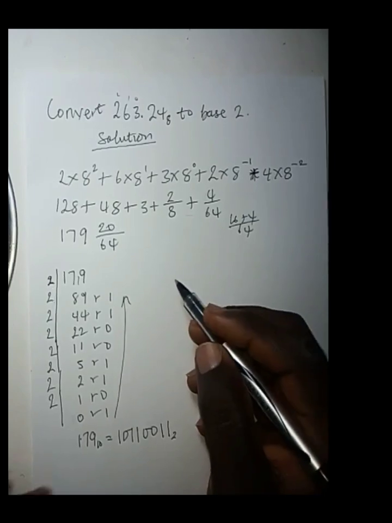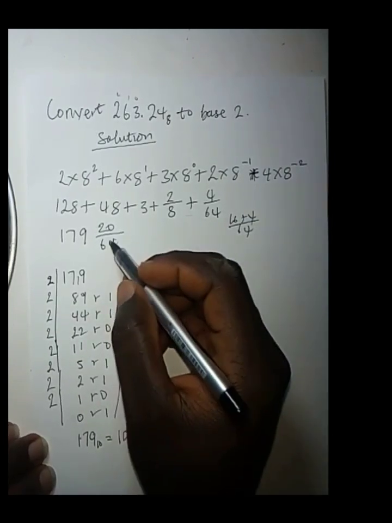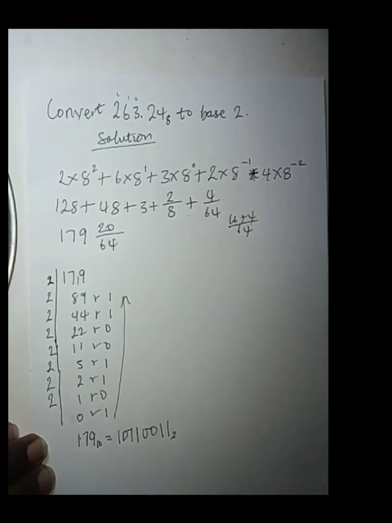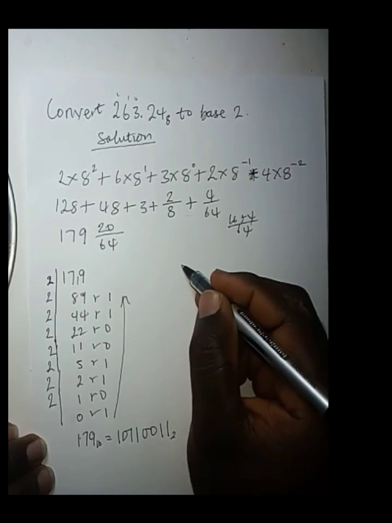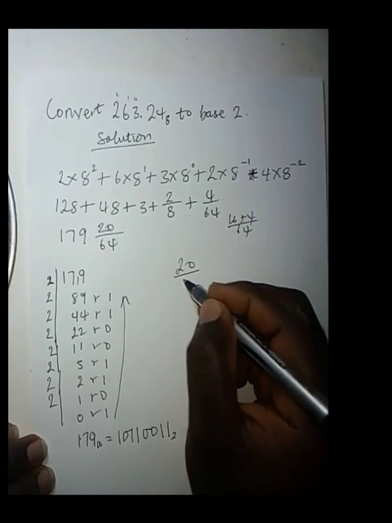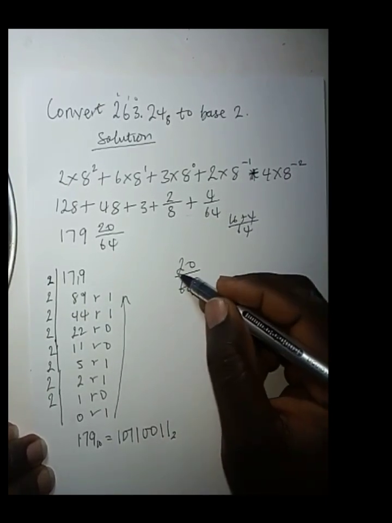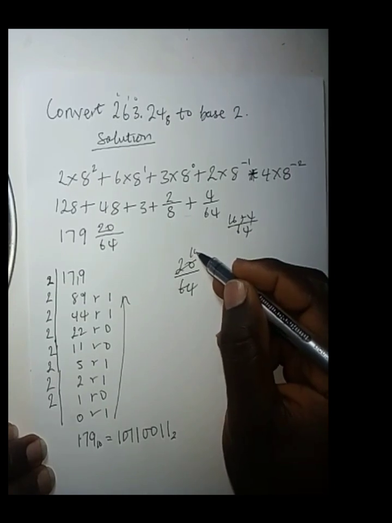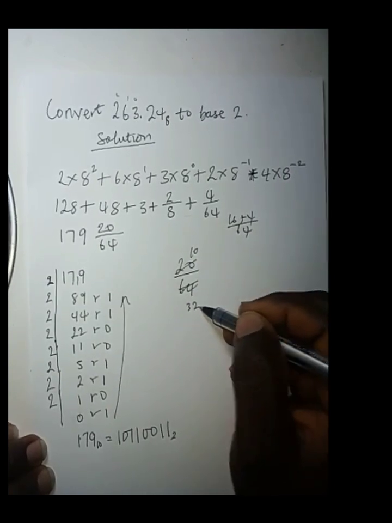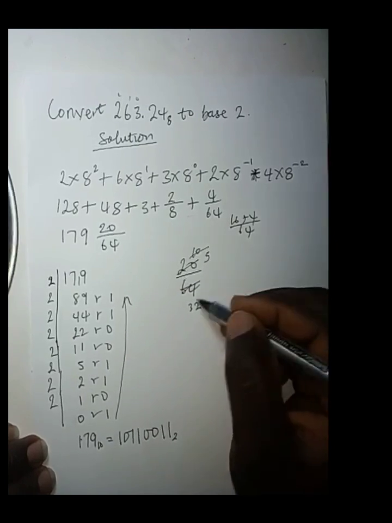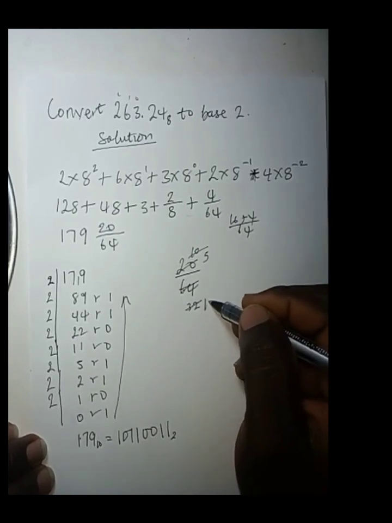So the fraction here is 20 over 64, which can be simplified. Dividing by 2 will give us 10 up here and 32 down here. 2 can still divide again to give us 5 here and 16 down here.